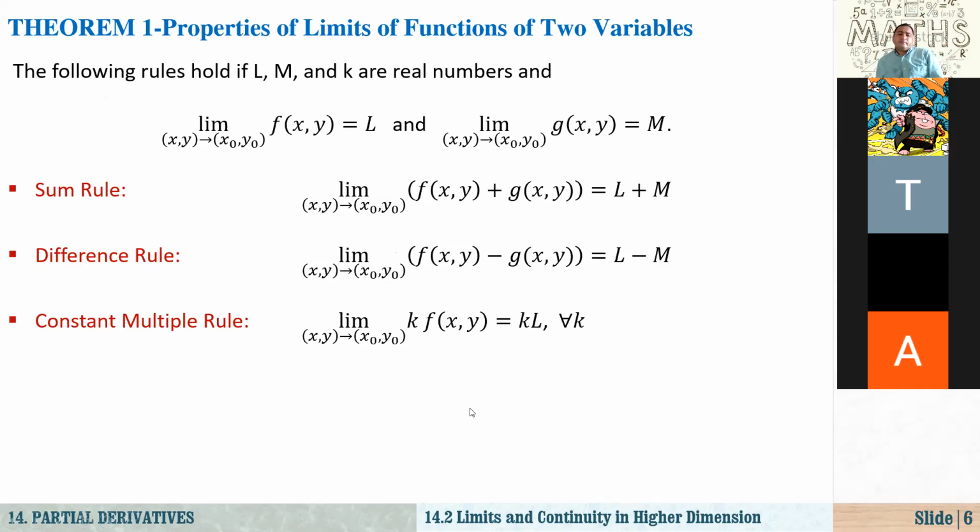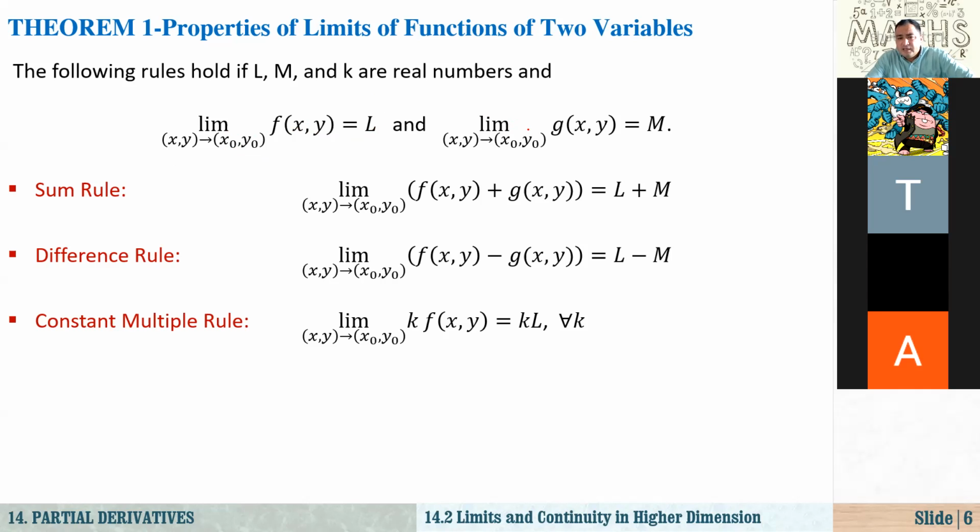All right. How about the properties of limits of functions of two variables? They are almost an exact copy of the single-variable ones, but the only difference is that now the function is not a function of a single variable, but a function of two variables. So the following rules hold if L, M, and k are real numbers and the limit of f of x, y as (x, y) approaches (x sub 0, y sub 0) equals L. This limit exists.